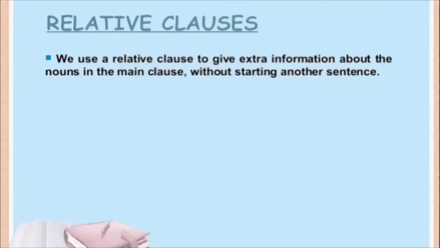Okay? So see, a relative clause is a clause which gives extra information about the noun without starting another sentence. So remember this. If you want some extra information about the noun, but you do not want to write another sentence, so you continue that particular sentence using a relative pronoun. Let's see some examples.